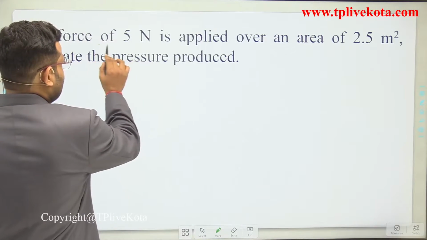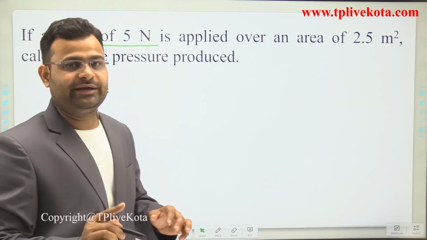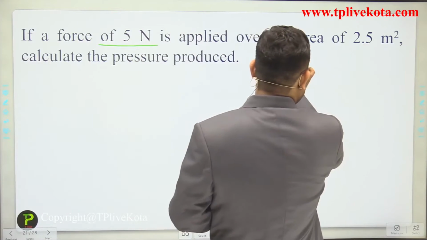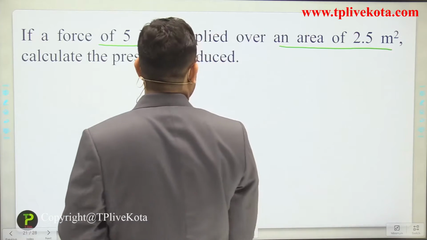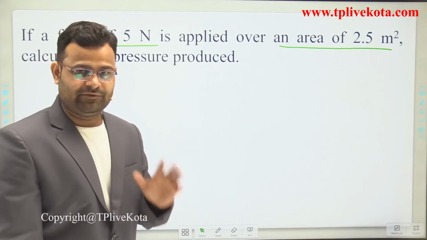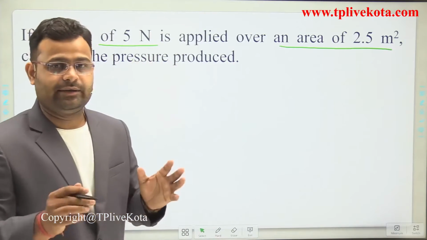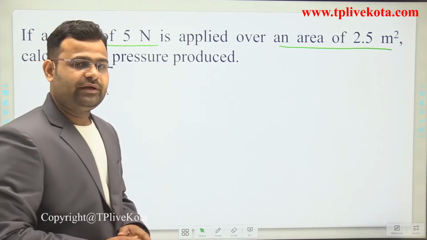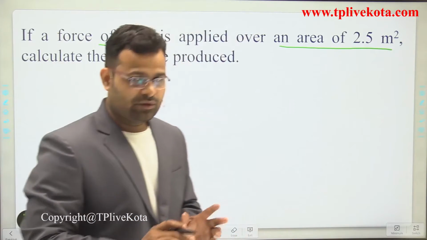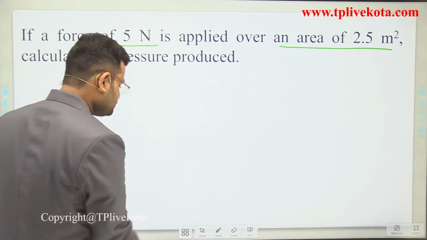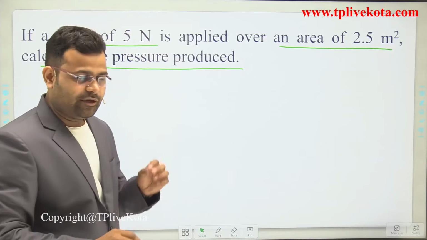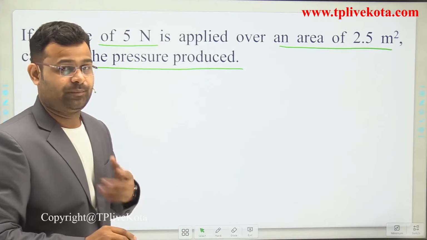A force of 5 Newton means the given quantity is 5 Newton. The second given quantity, the area of contact, is 2.5 meter square. Both the force and the area are given in SI units, so we get the answer in SI units, which is also what we require. What is the question here? Calculate the pressure. Dear students, I hope you solve it before me.